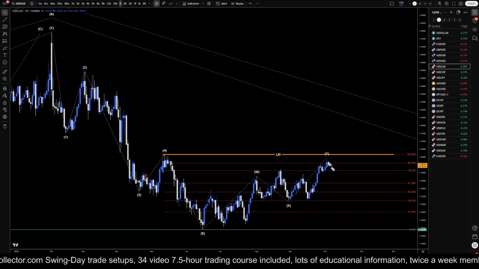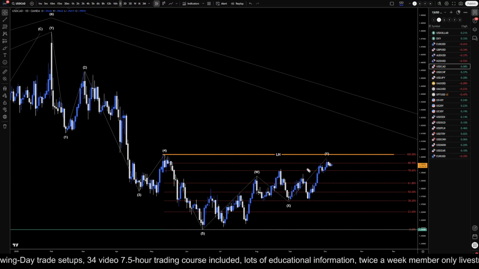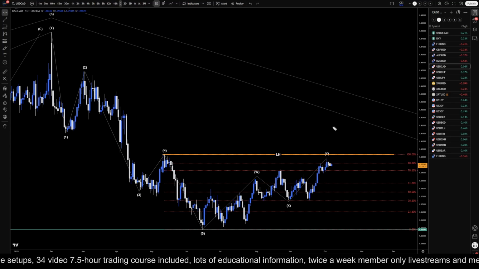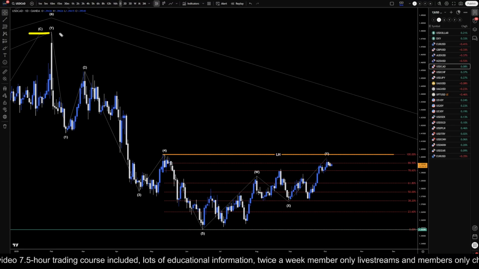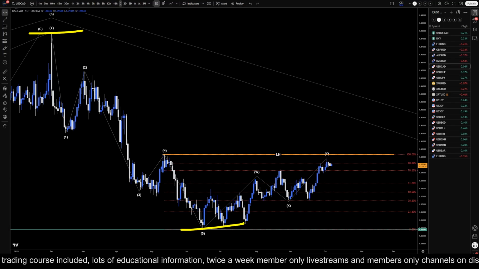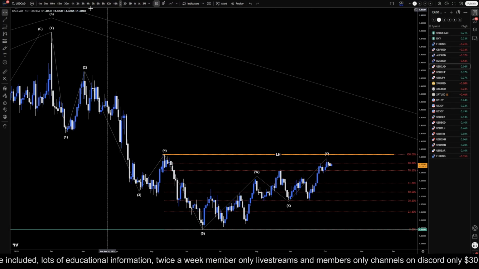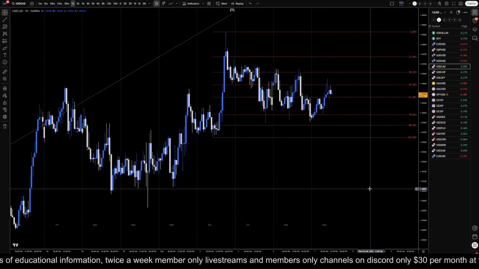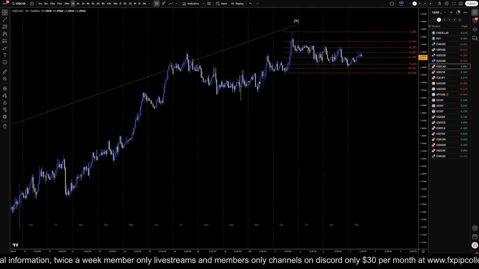Now, if this is a WXY, it needs to make a little bit of a lower high. It cannot go up and break structure. If it does go up and break structure, then it's likely going to end up being a pullback to the whole 5 waves down. So on the shorter time frames, we definitely need to pay attention, going down to the 1 hour time frame.